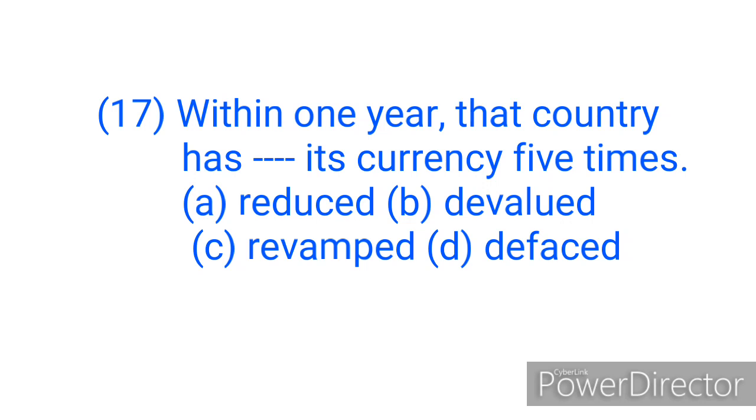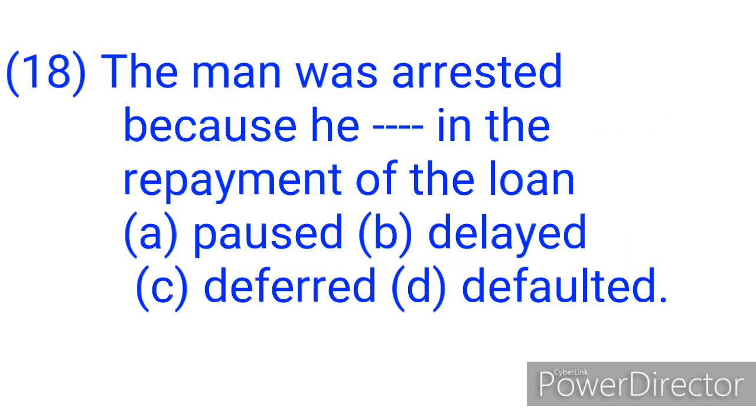So, as you already know, the correct answer to this question is option B, devalued, because it talks about the reduction of the value of money of a country. So what the sentence is simply saying is that within 1 year, the country has reduced the value of its currency 5 times.